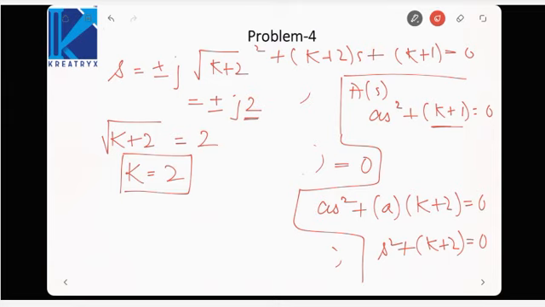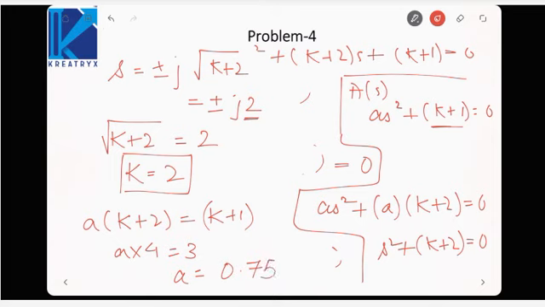Next we know one more condition, that a into k plus 2 equal to k plus 1. That means a into 4 equal to 3, or a is equal to 0.75, that is 3 by 4. So here k must be equal to 2 and a is equal to 0.75. It was told earlier that values of a and k should be greater than 0, and our final result agrees with the statement given in the equation. Both the values are greater than 0. Okay. If one value would have been coming lesser than 0, then it would have been in conflict with the statement and our answers would be incorrect.